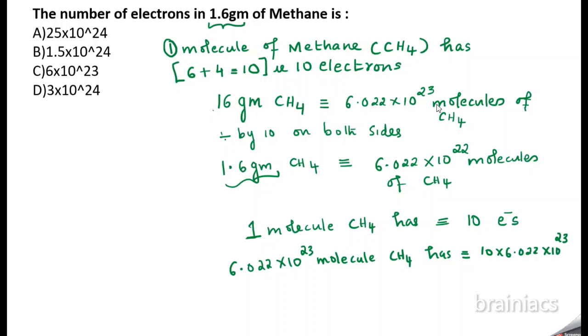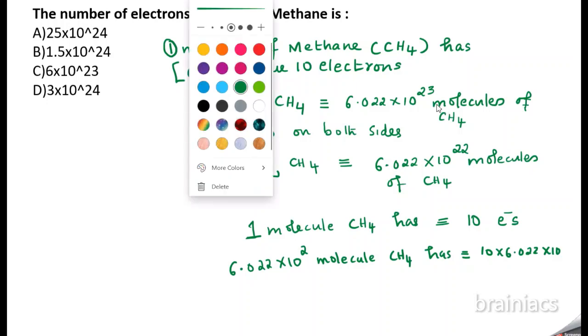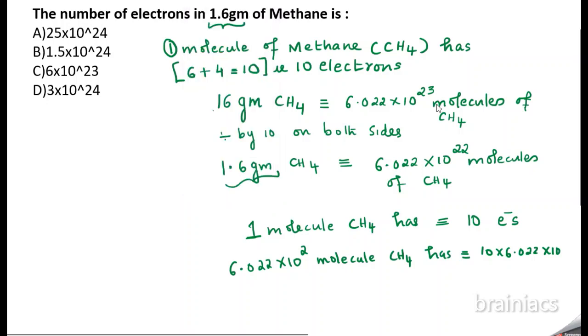This is not 23, so I will just rub that. You should be very careful while taking down the values. So 6.022 into 10 power 22 molecules of CH4 has 10 into 6.022 into 10 power 22 electrons.